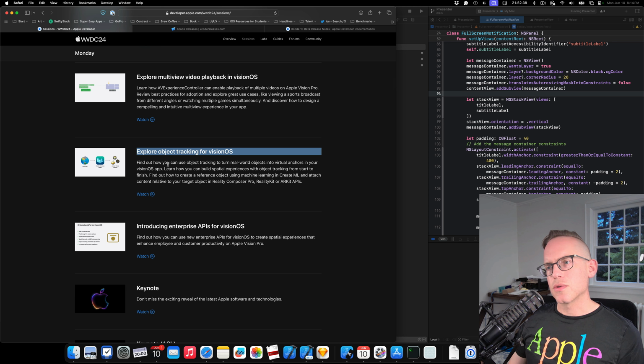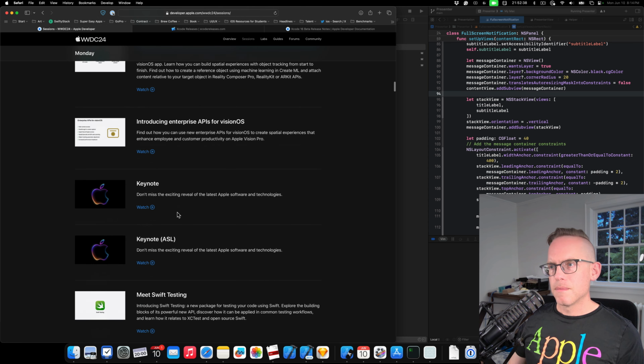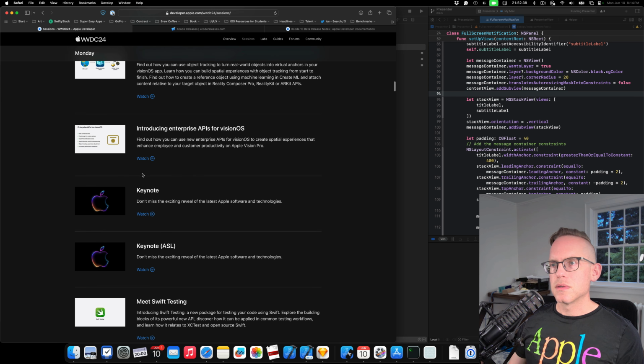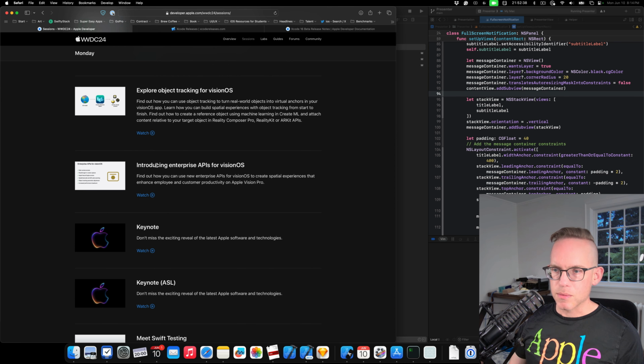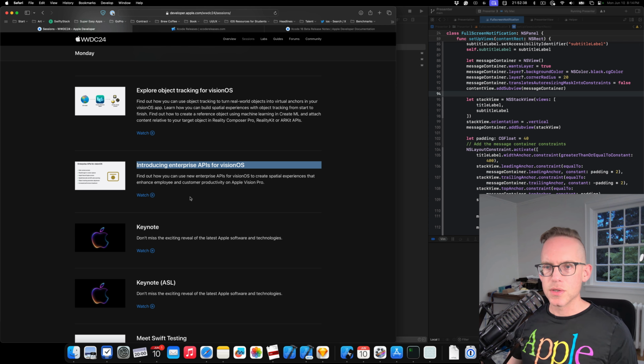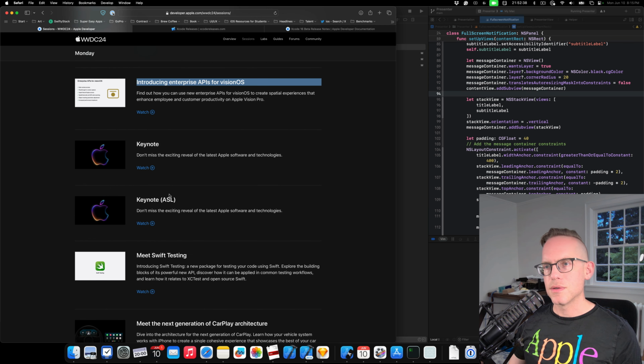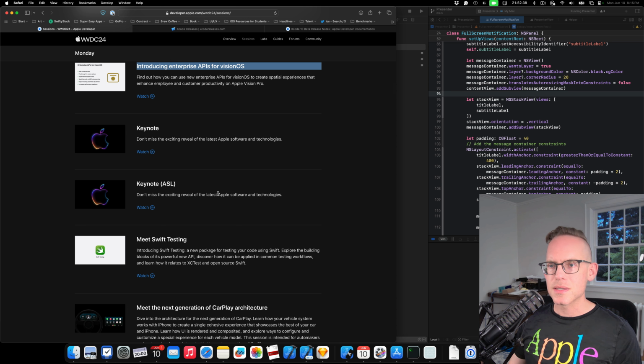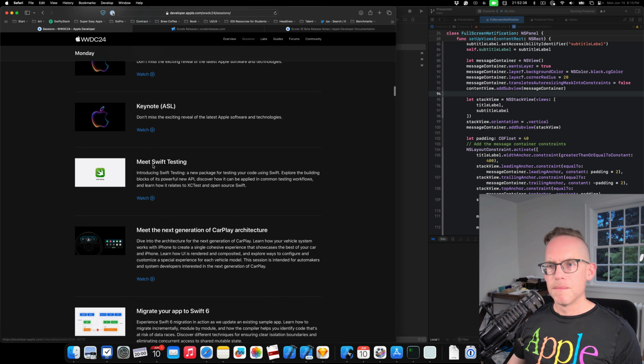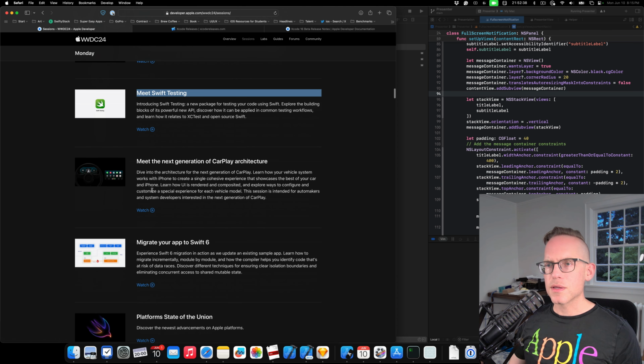We've got explore object tracking for visionOS so that you can track objects in a scene and build spatial experiences around that. We've got introduction to enterprise APIs with visionOS. So they're doing something. I don't know what that is, but I guess it's employee and customer productivity. Okay, so that's probably not too interesting unless you're really doing something in that space. You have the keynote. Then this one is cool. I didn't realize they've been working on this for 9 months. Meet Swift Testing. So this allows you to do testing in Swift.